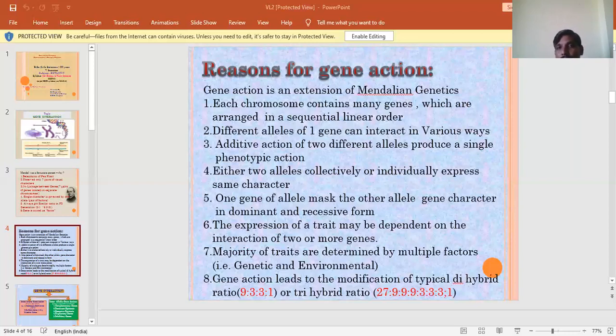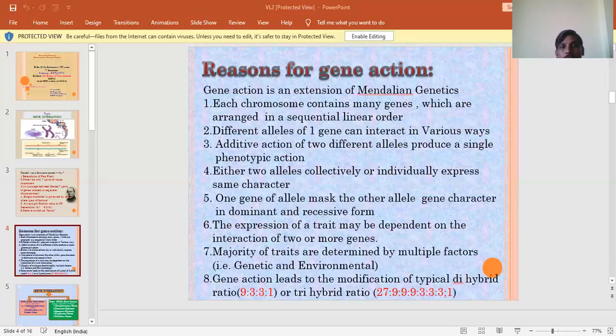But due to the interaction between the two genes of the same allele, we are getting 1 is to 2 is to 1 as phenotypic ratio. But the action is different with respect to incomplete dominance and codominance. So first of all, we can go for incomplete dominance.